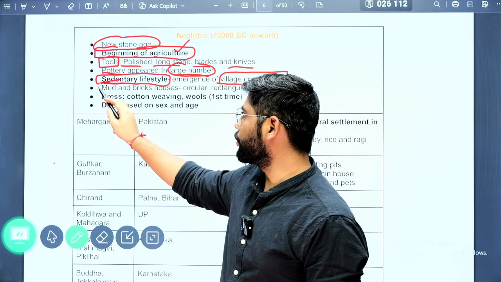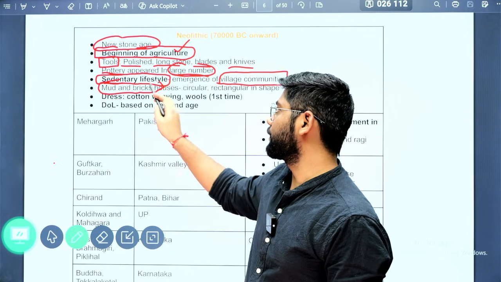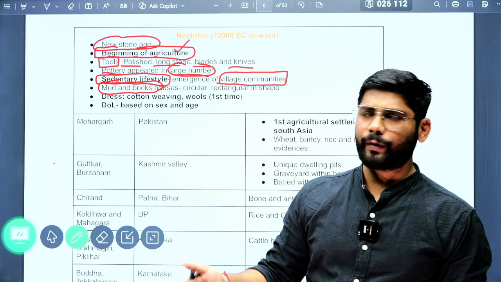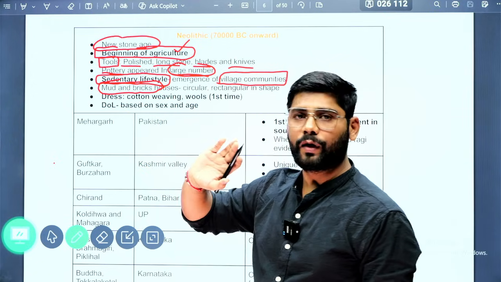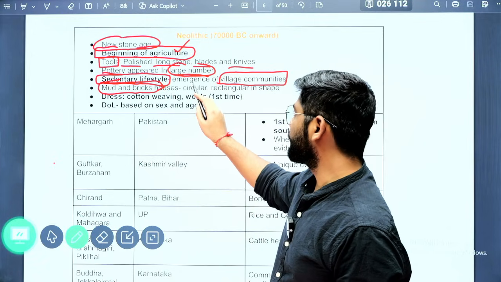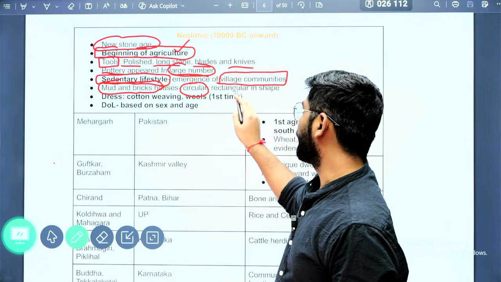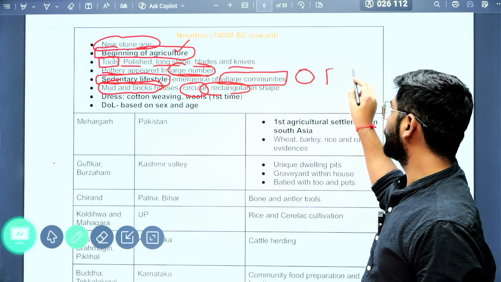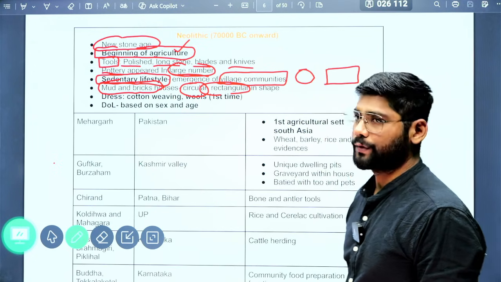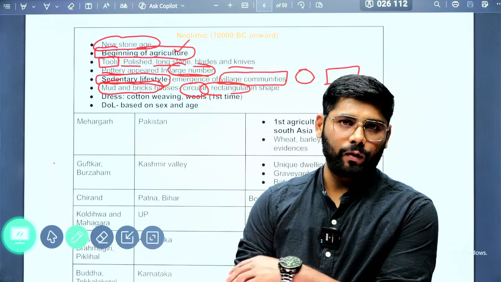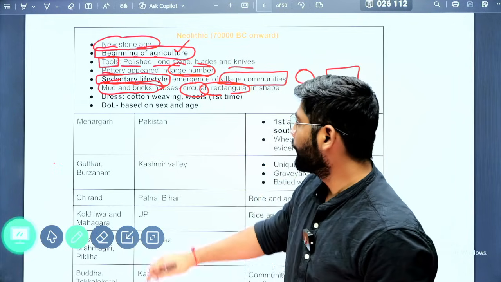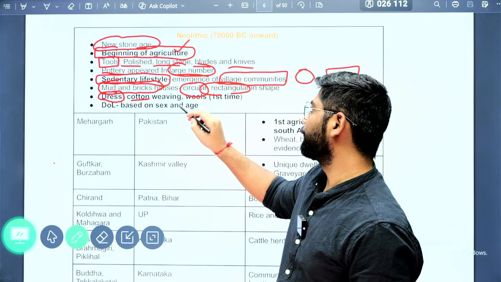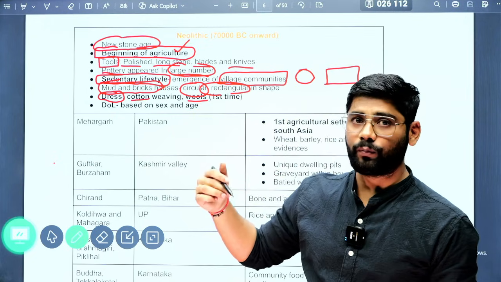These houses were mostly made of mud and bricks. The burnt bricks started in the later period, but these houses were made of mud and bricks. The shape of the houses was either circular or rectangular. Next, they started wearing dress also, and the dress was made of cotton and wool, and this started for the first time.